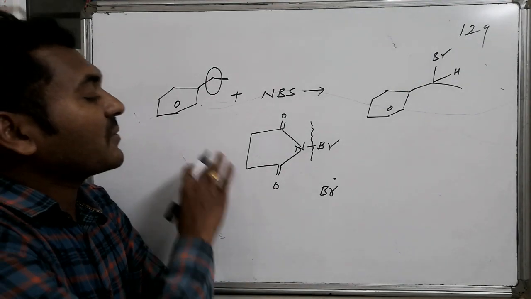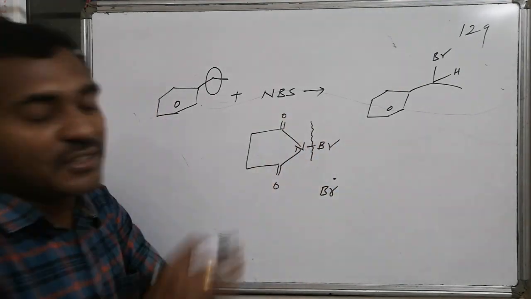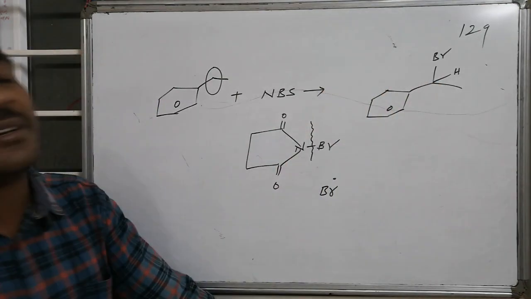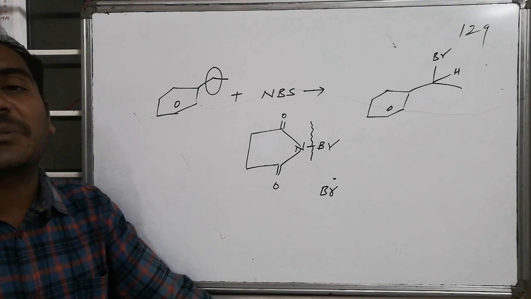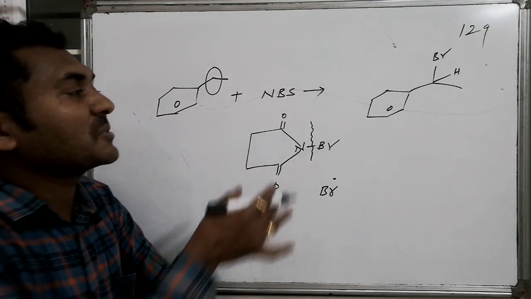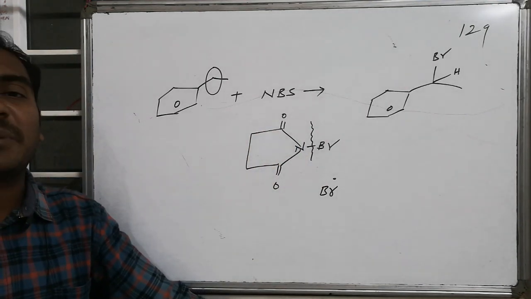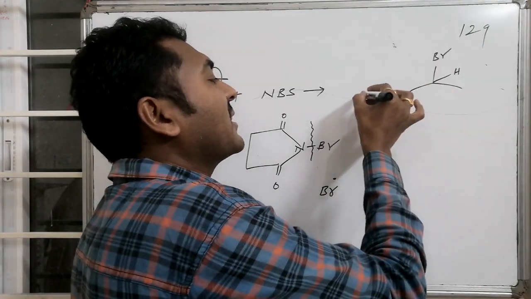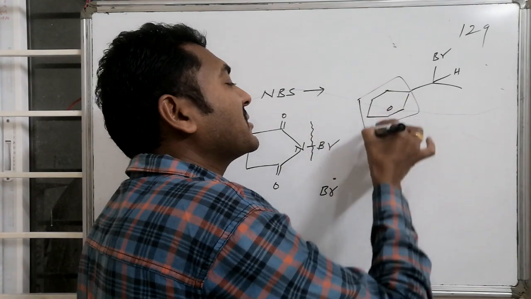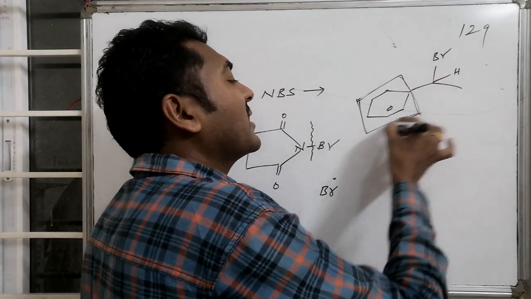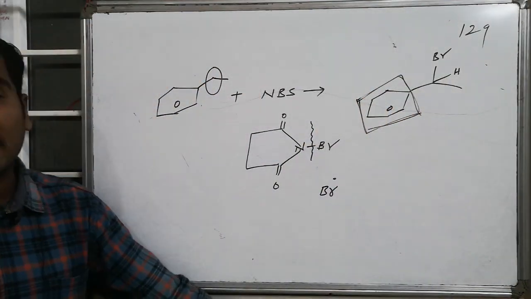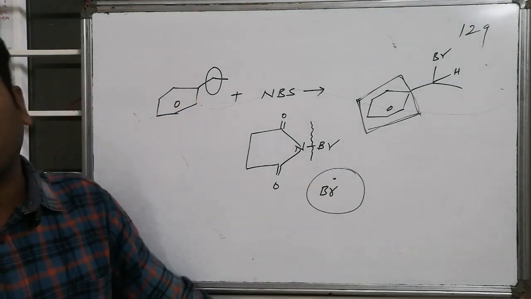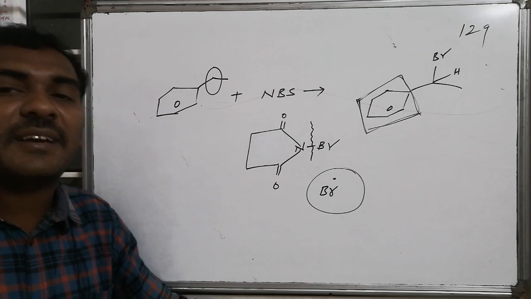So such a radical is once again combined with the generated bromine radical, resulting in the formation of ethyl benzene brominated at the benzylic position. Hence this is the compound, whereas this radical never attacks the benzene, because on benzene only electrophiles make an attack; cations can make an attack, but here the generated species is not a cationic species, it is a radical species.